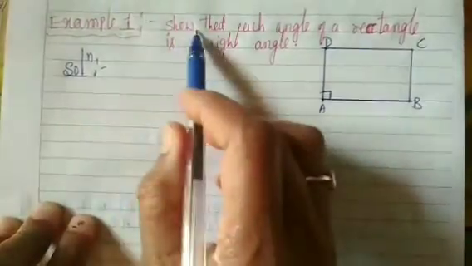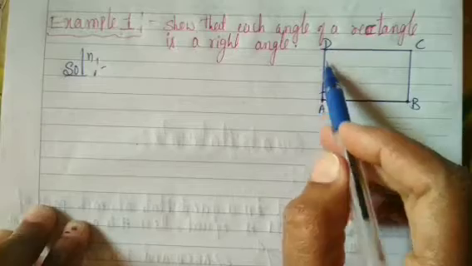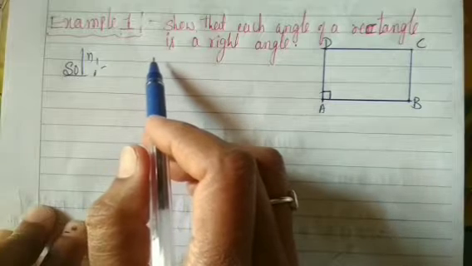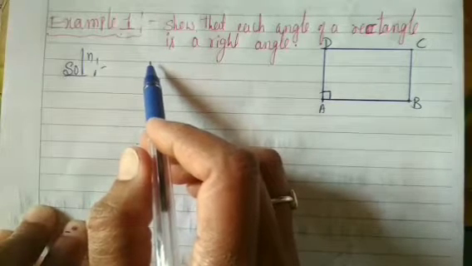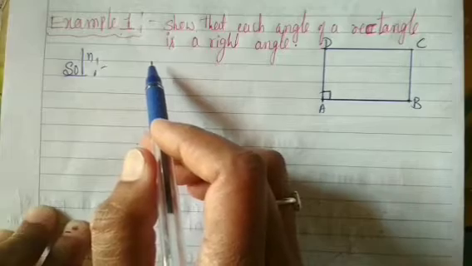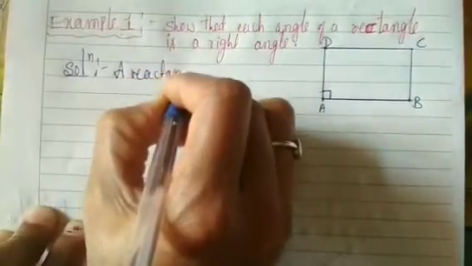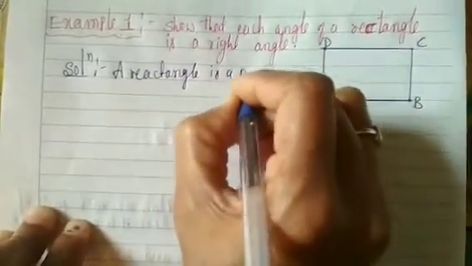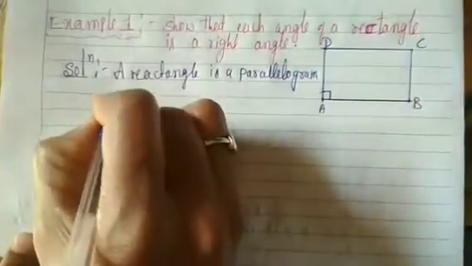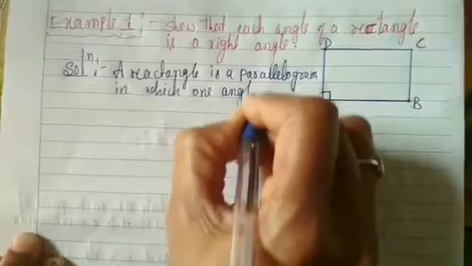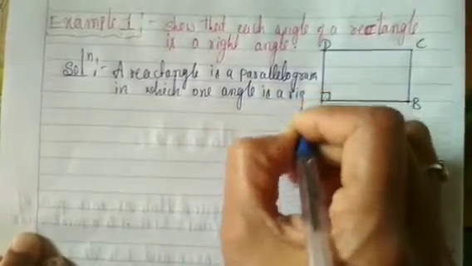Example 1. Show that each angle of a rectangle is a right angle. Here we take a rectangle. Dear students, let us recall what is a rectangle. Yes, a rectangle is a parallelogram in which one angle is a right angle.